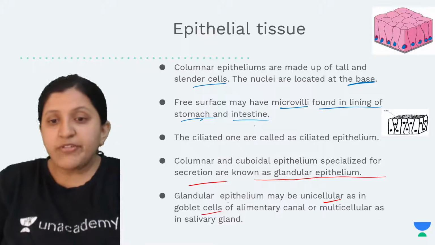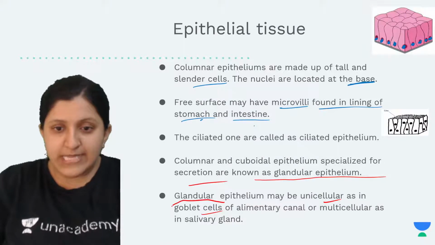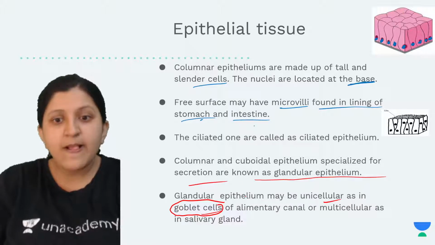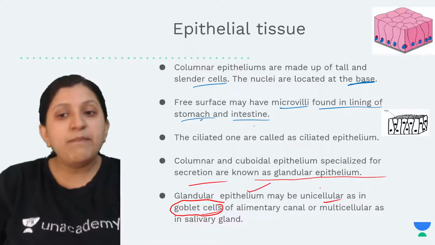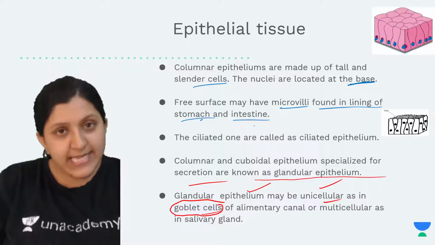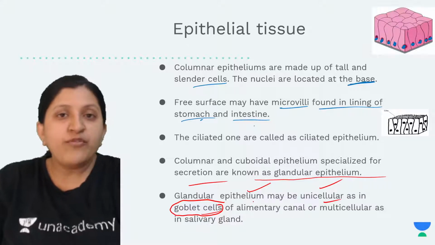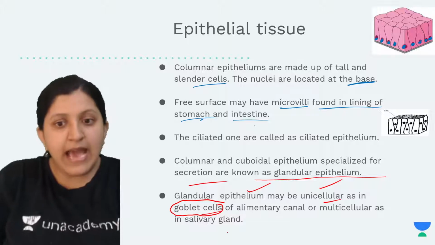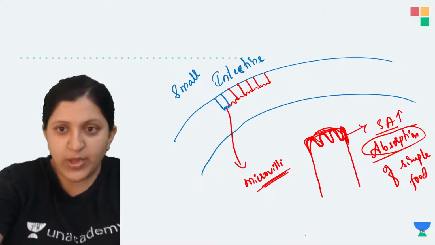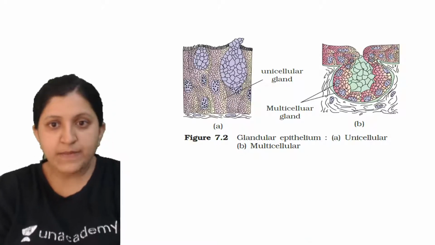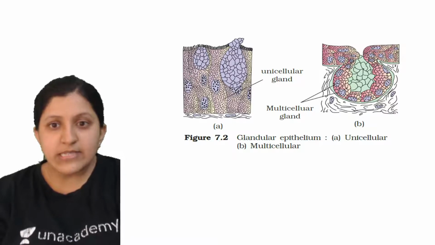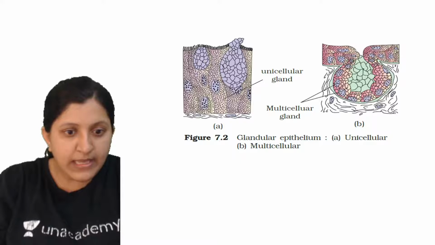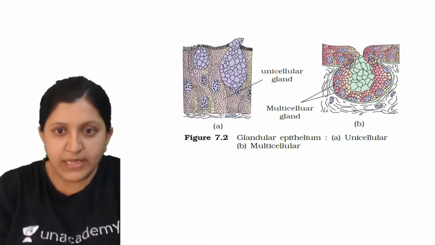Now here I told you about the goblet cell, which is glandular. Another function we mention is that the glandular epithelium may be unicellular, as in the case of the goblet cell of the alimentary canal, or it can also be multicellular, as in the case of a salivary gland. You can have a look at this picture now. This part is an epithelium, a columnar epithelium itself.